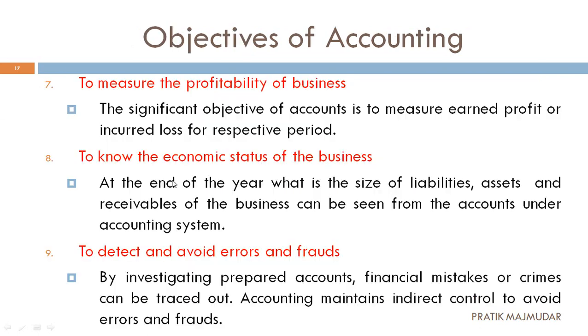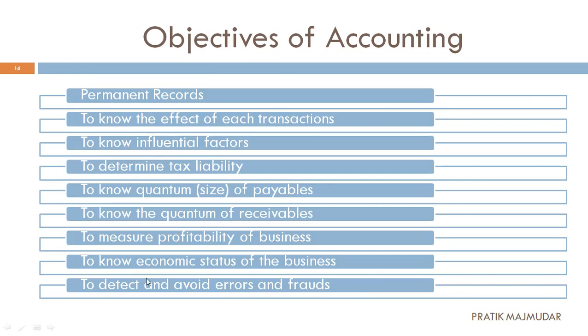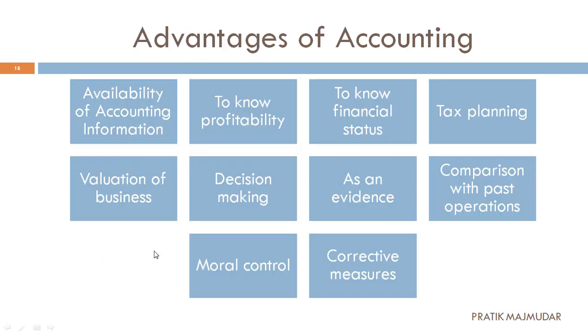If you compare it with the objectives, they are nearer to this, so almost they are the same. Let's go into detail and check them.